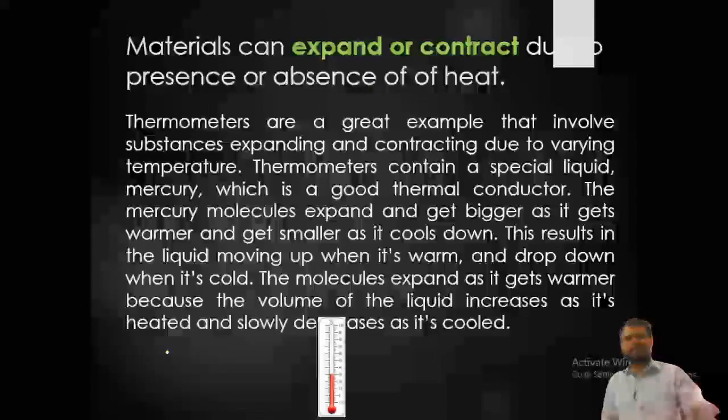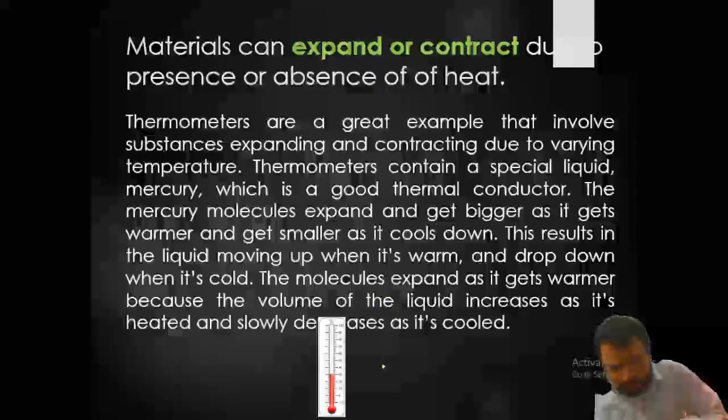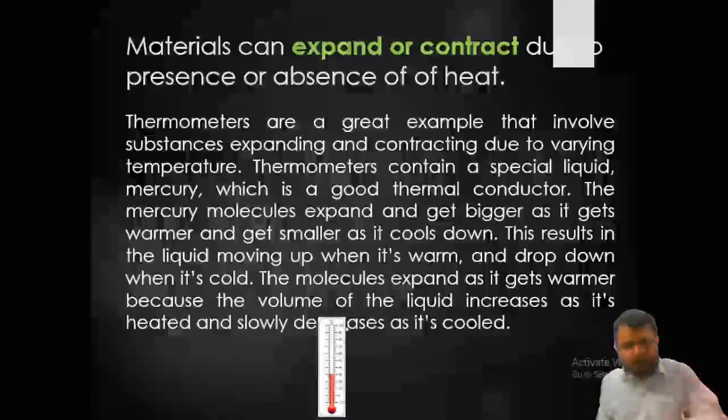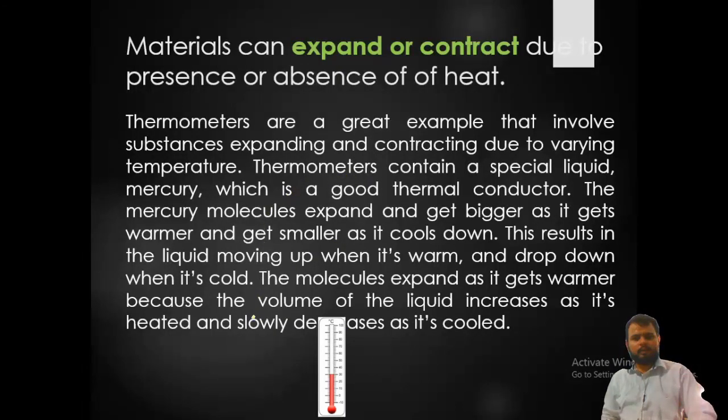So materials can expand or contract due to the presence of heat. Here we are saying that the thermometer either rises or falls, down to 30. Thermometers are a great example that involves a substance expanding and contracting due to varying temperature. Thermometers contain a special liquid, mercury, which is a good thermal conductor.